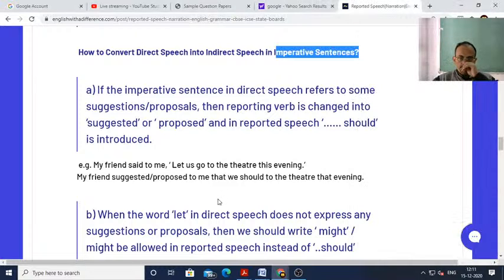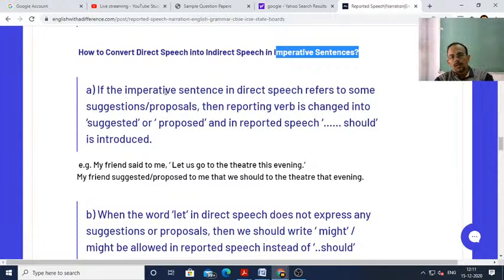You see here, what does imperative mean, dear students? Imperative means a sentence which indicates something like request, advice, command, or instructions. All these sentences are said to be imperative sentences.